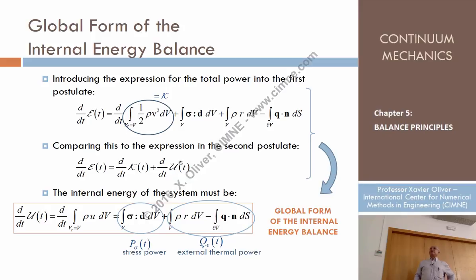So from these and these, we see that what is not the kinetic energy has to be the sum of these. So the variation of the internal energy, which is, by the way, the variation of the integral of rho u, small u being the specific contents, is equal to the stress power plus the external thermal power.